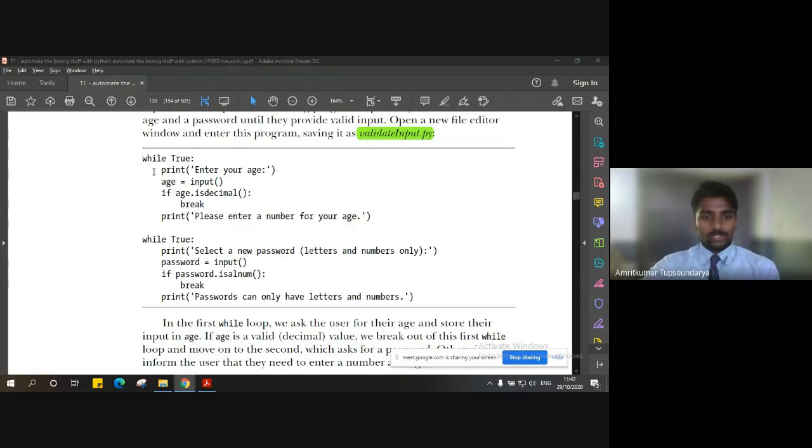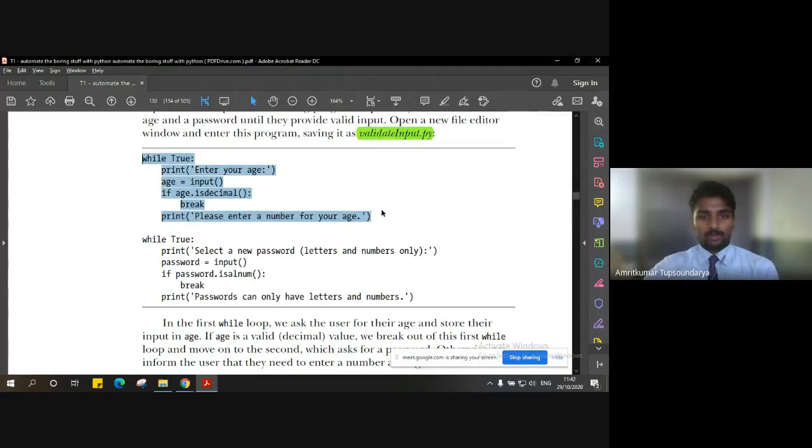In order to understand that, let's have two loops here, which are basically infinite loops. Why infinite? Because we are talking with the user in an infinite way. As long as the user does not give proper input, we are going to continuously prompt a message to the user saying that changes have to be made.